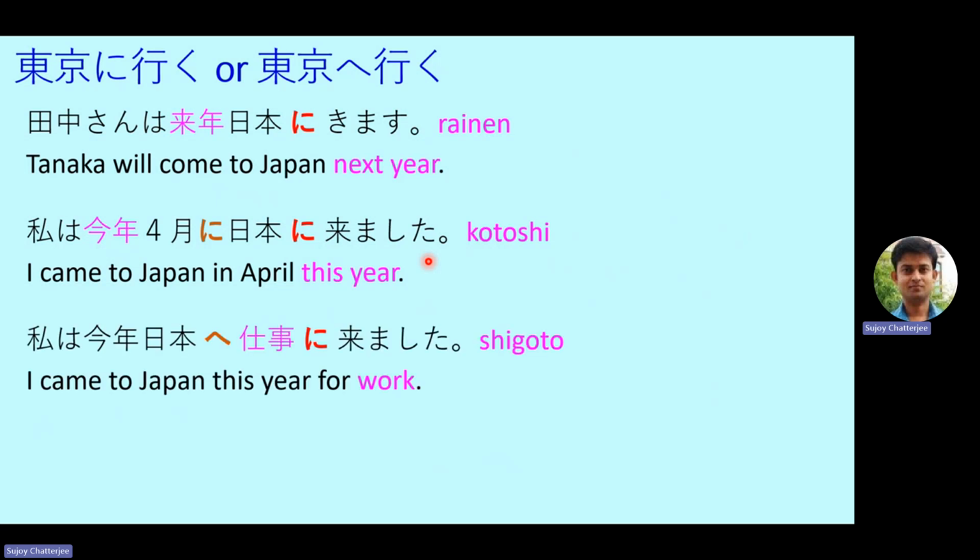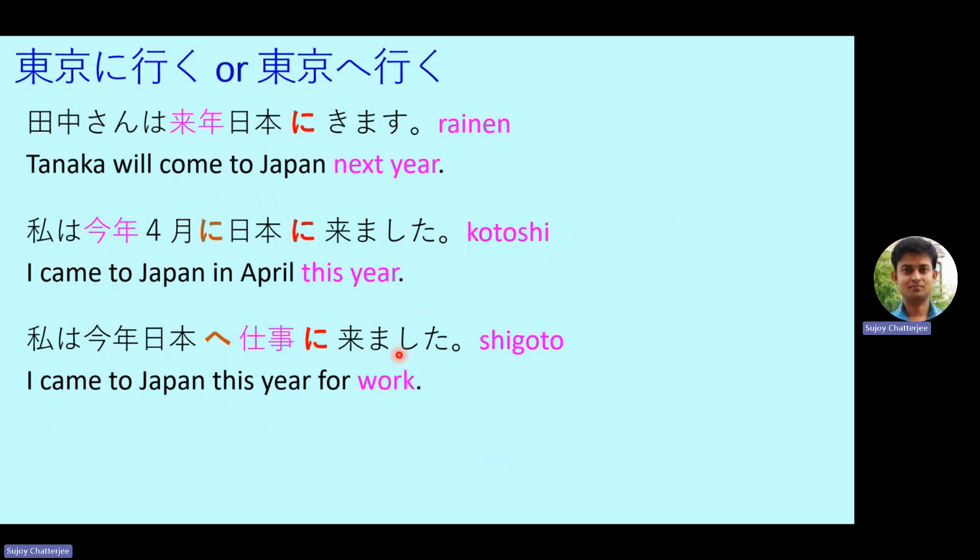Next, let's see. Watashi wa kotoshi Nihon e shigoto ni kimashita. Now here the destination as well as the purpose are specifically mentioned. So here we can use the e particle after the place and then the ni particle after the purpose. So I came to Japan this year for work. Shigoto is work. So Nihon e kimashita, and why, shigoto ni. Watashi wa kotoshi shigoto ni Nihon e kimashita. That also you can write.